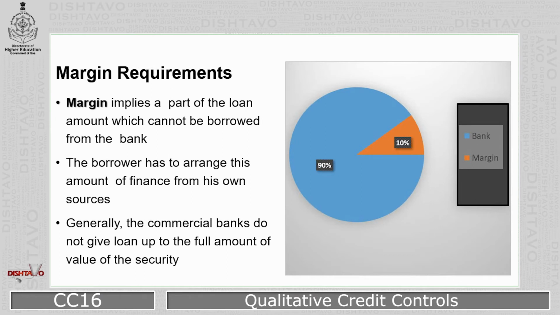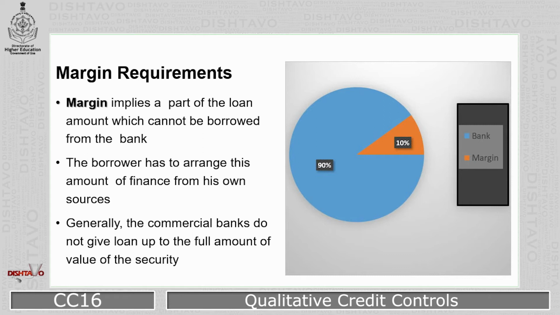Let's see the first one, margin requirement. The term margin refers to that part of the loan amount which is not sanctioned by the bank. The borrower has to arrange this part of finance from his own sources. We find that generally commercial banks do not give loan up to the full amount of value of collateral security. It gives loan which is less than the full value of security.